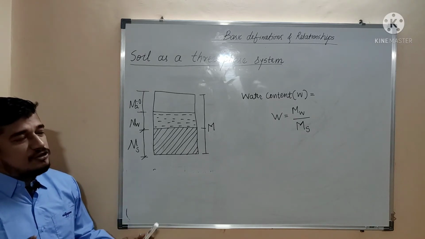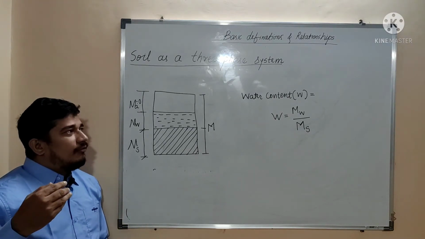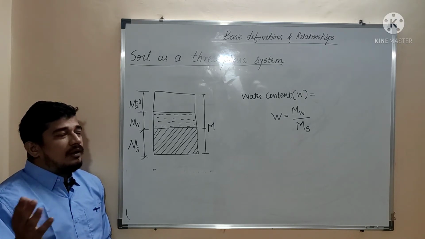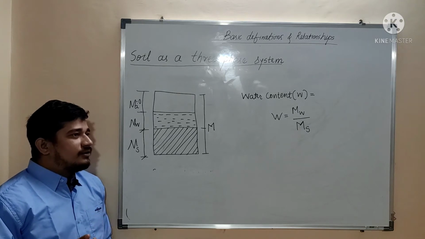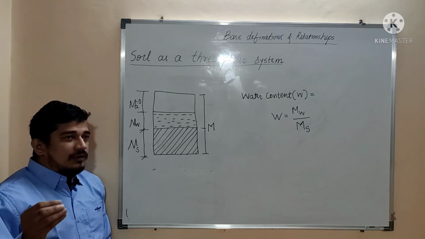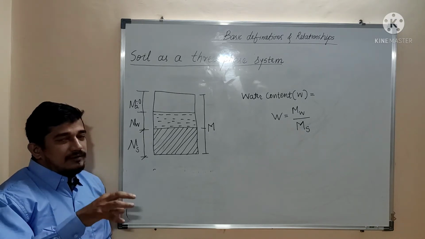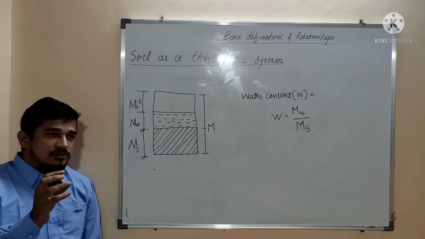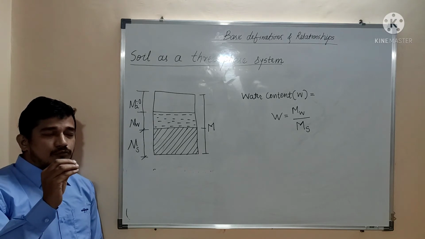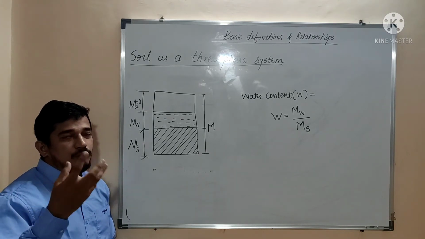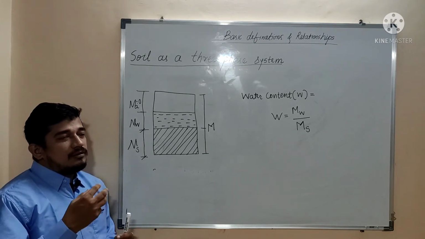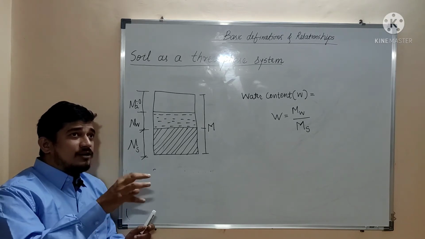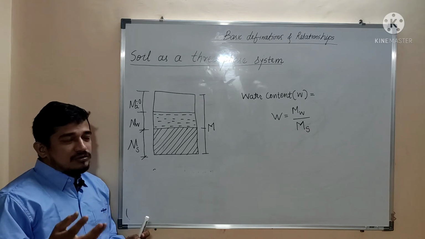In case of a fine grained soil, the water content will be more, but in case of a coarse grained soil, water content will be somewhat lesser. Why is it so? As I have already told you, in case of a fine grained soil, there will be small voids, but the number of voids will be more. So the water that can be absorbed in that soil will be more as compared to coarse grained soil.